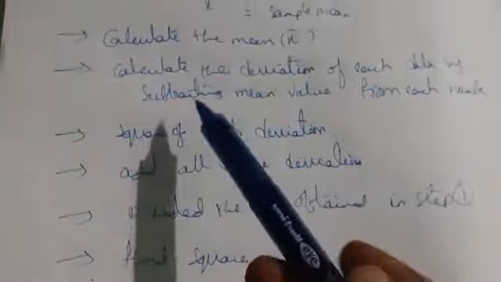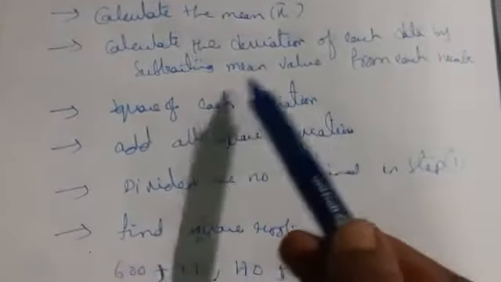Second step: calculate the deviation of each data by subtracting the mean value. From each value we subtract the mean.